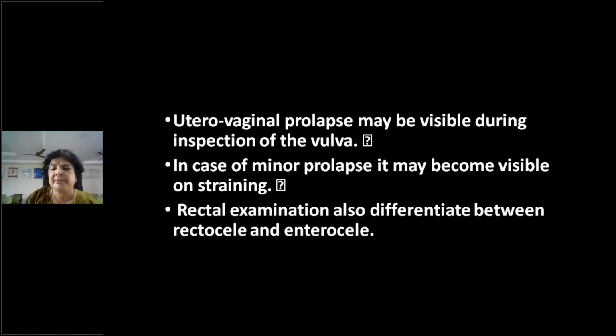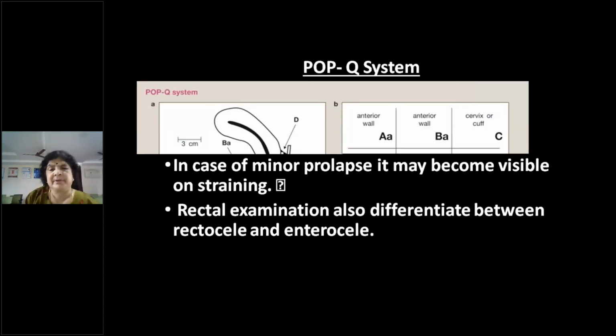So you have to do a rectal examination also to differentiate between a rectocele and an enterocele. If you do a rectal examination and the mass is above your finger, it is the upper part of the vaginal wall, an enterocele. If your finger can be put into the pouch, that means it is a rectocele. So the bulge will appear on your finger, it will be a rectocele. Enterocele will be above your finger. So always confirm a rectocele by doing a rectal examination.